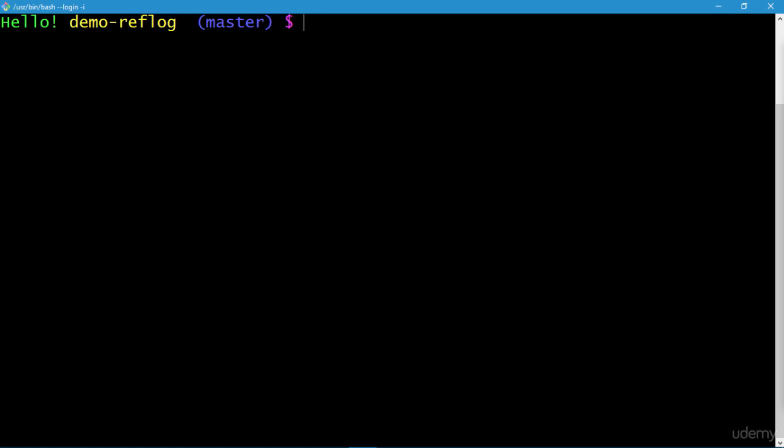It works a lot like the HEAD~n references, but the n in the HEAD@{n} syntax refers to an entry in the reflog instead of the commit history. Okay, so let's get going with the example.